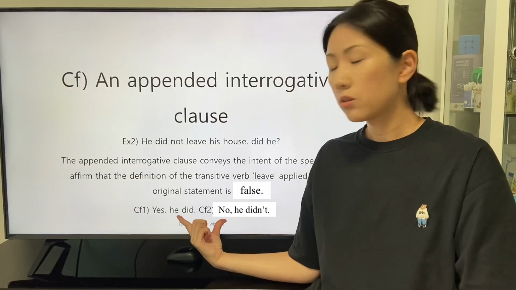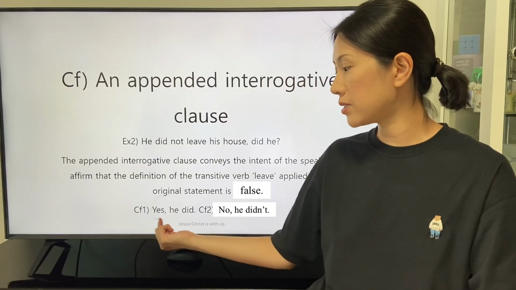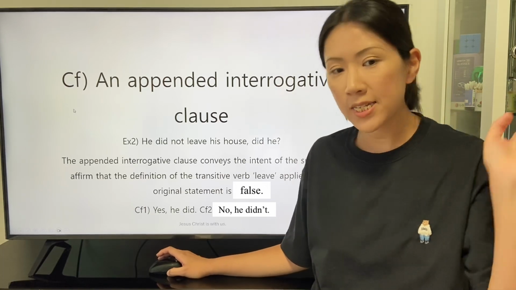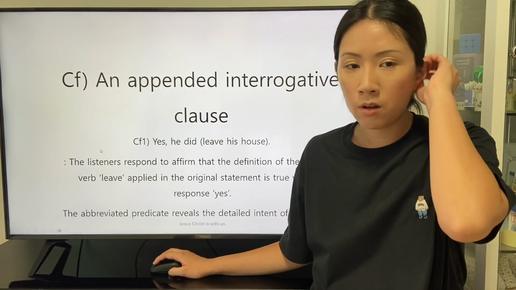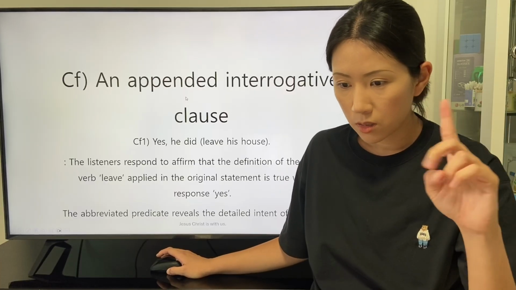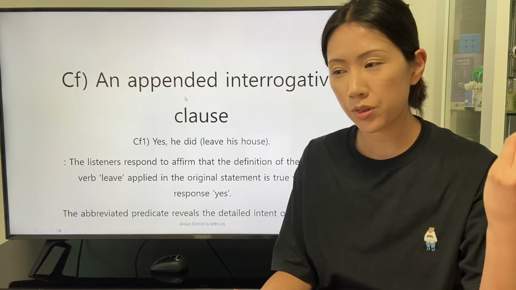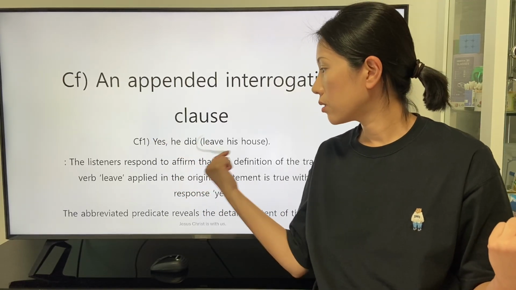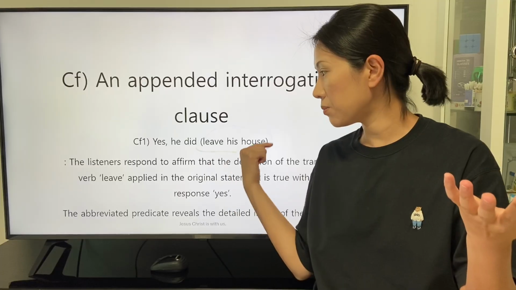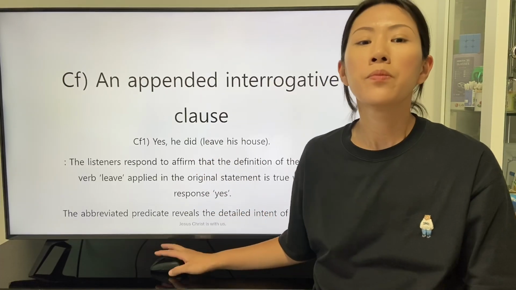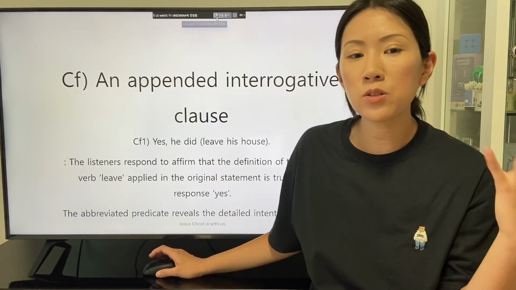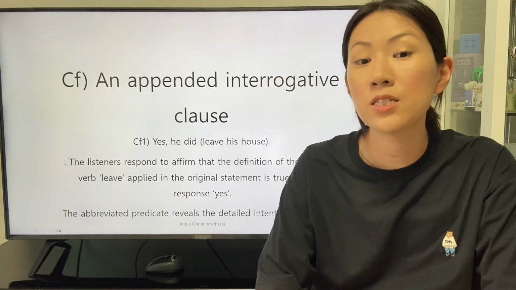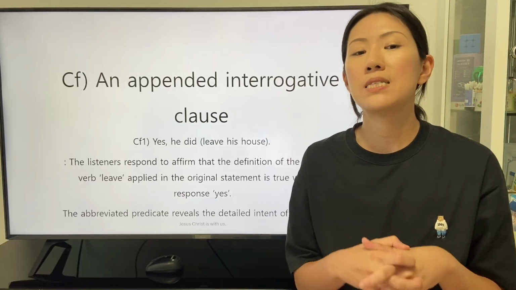There are two responses. The first response is this: yes, he did. The second response is this: no, he didn't. The first response as the affirmation can be understood with the abbreviated part, leave his house. The listeners respond to affirm that the definition of the transitive verb leave applied in the original statement is true with the response yes.